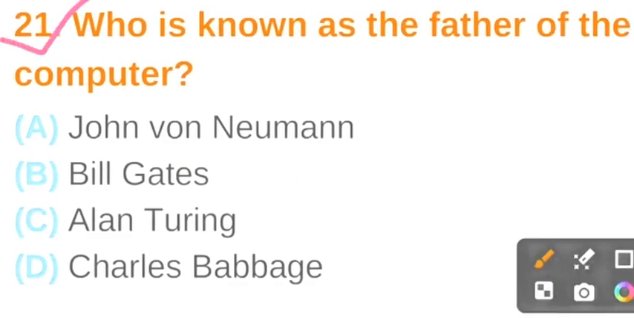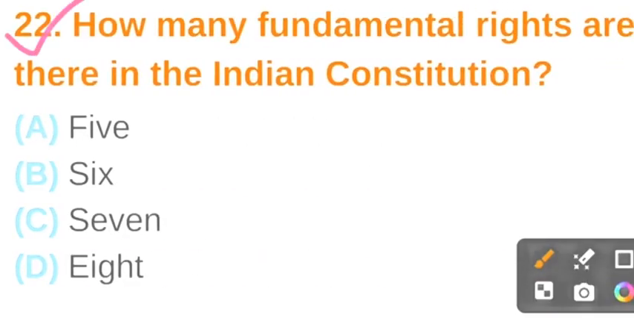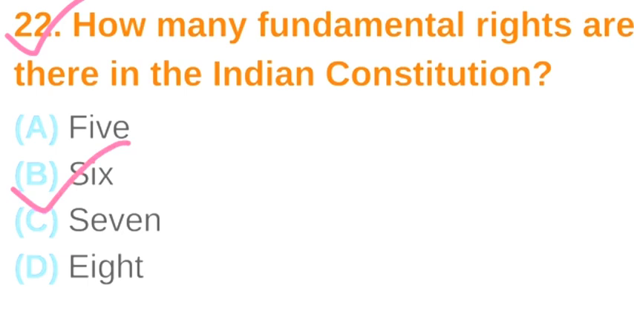Question number 21. Who is known as the father of the computer? The correct answer is option A, Charles Babbage. Question number 22. How many fundamental rights are there in the Indian Constitution? The correct answer is option B, 6.